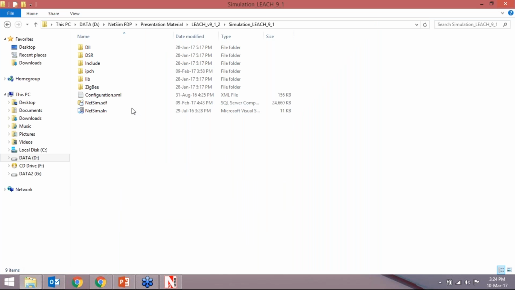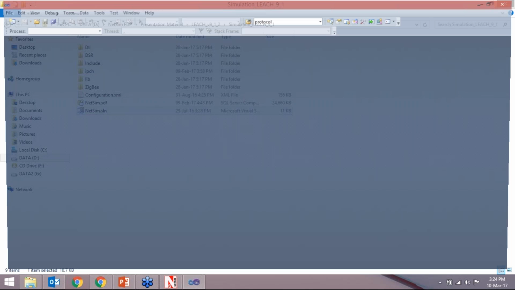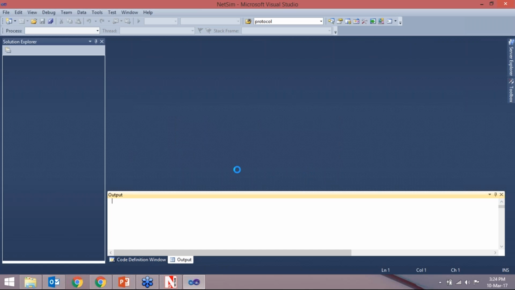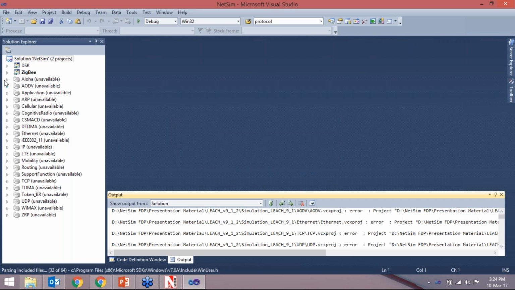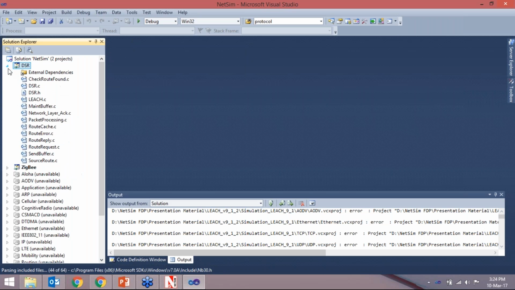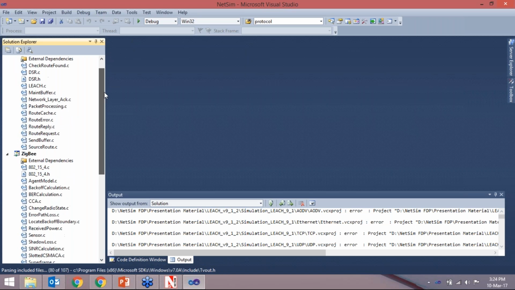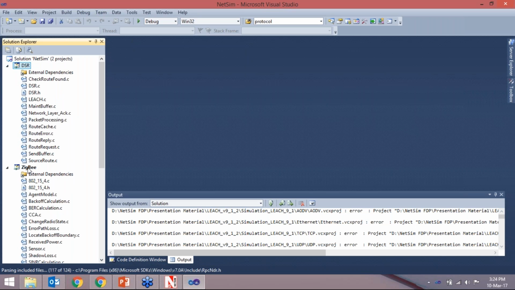So for this, we have to go to the LEACH folder we have. We already have the codes for the LEACH protocol. So we have to open the netsim.sln file. Here we have to add 2 files, one in DSR and one in Zigbee. So in DSR we have added the leech.c file.